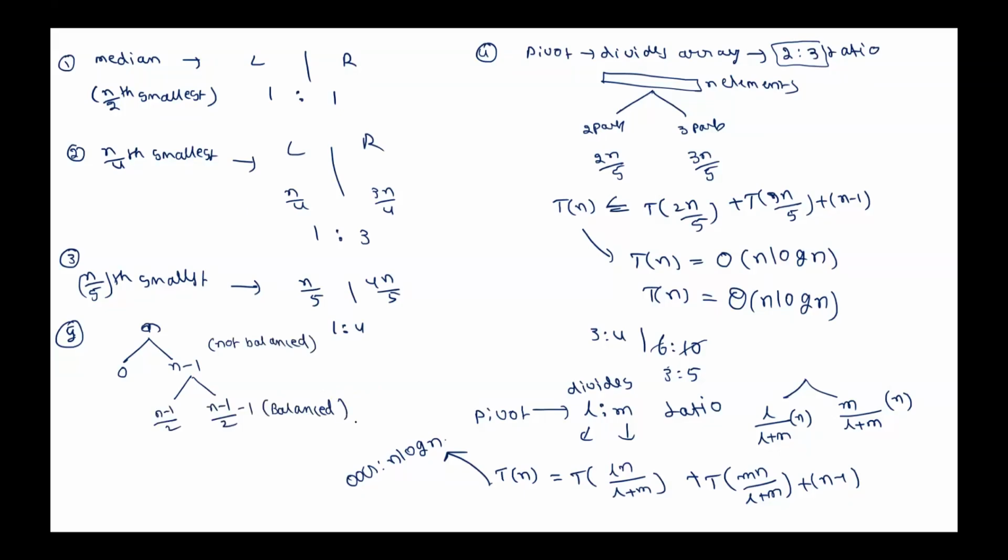That is unbalanced. Now, if you alternately choose pivots such that one time it is not at all balanced, next time it is balanced. Again, it is not at all balanced, next it is balanced. Again, it is not at all balanced, next it is very much balanced. Even if the array is partitioned like this, still its running time is the same as n log n. So that means for most of the cases, it works very well.